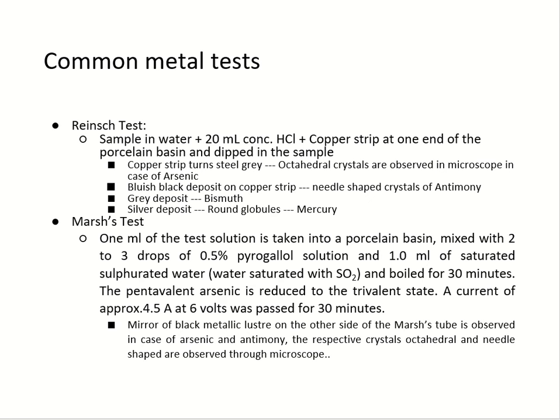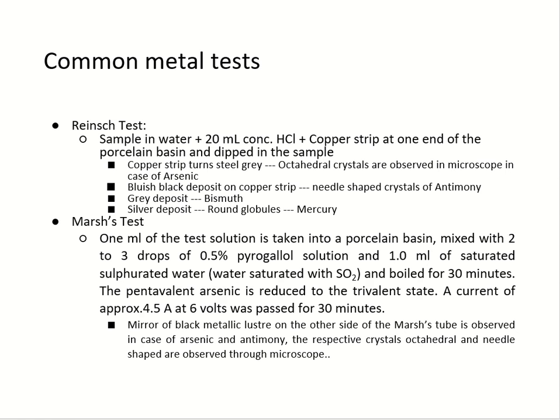Marsh test: to the sample in the porcelain basin or china dish, 2 to 3 drops of 0.5% pyrogallol solution is added, followed by 1 ml of saturated sulfurated water, and it is boiled for 30 minutes. A current of approximately 4.5 ampere at 6 volts is passed for 30 minutes.